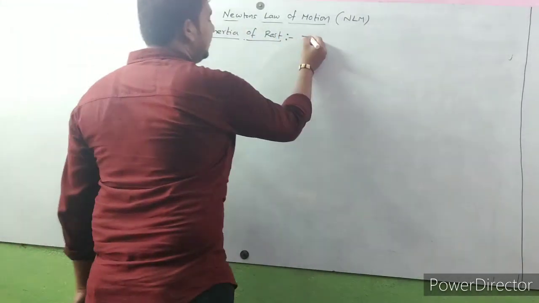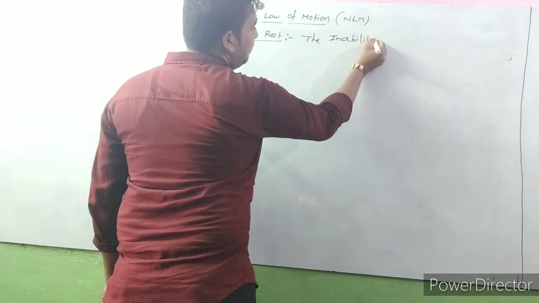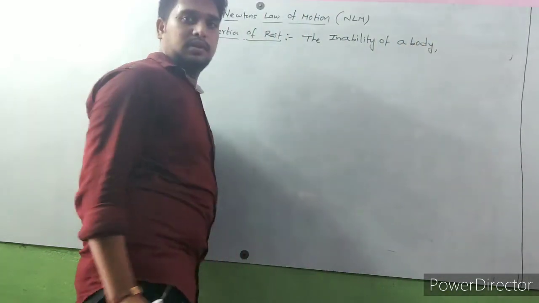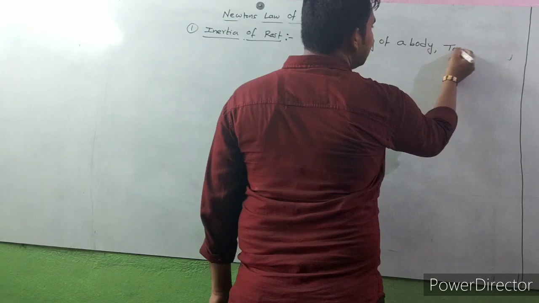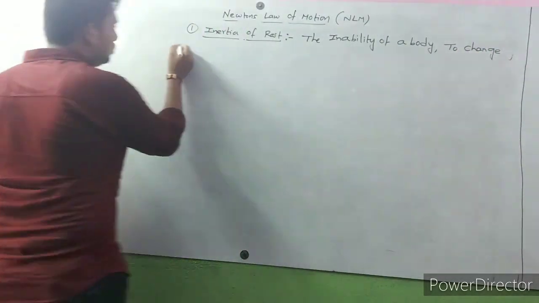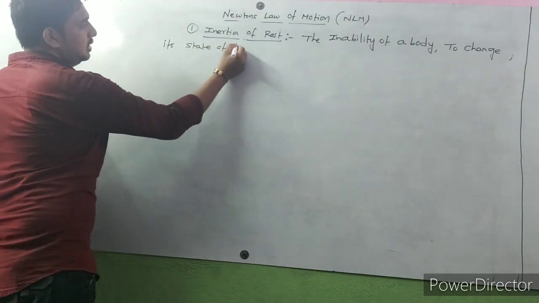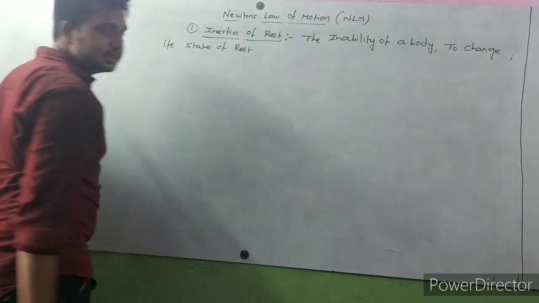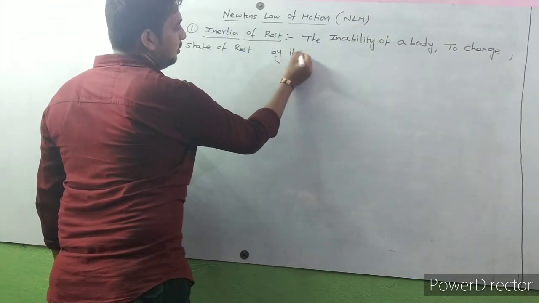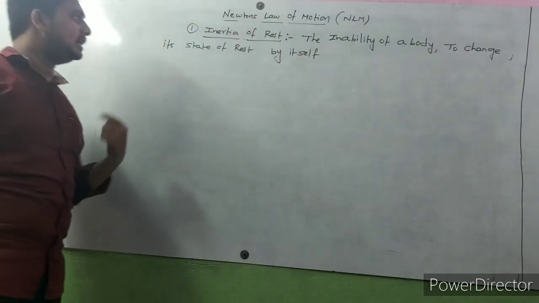The inability of a body to change its state of rest by itself.